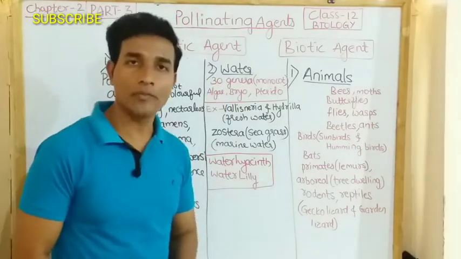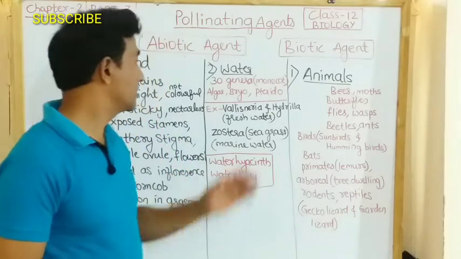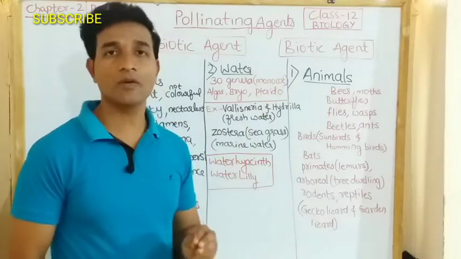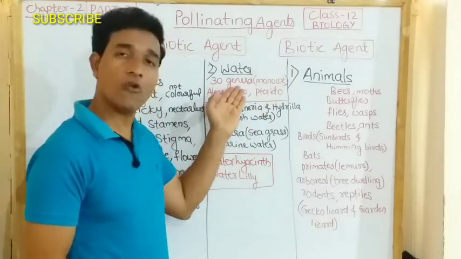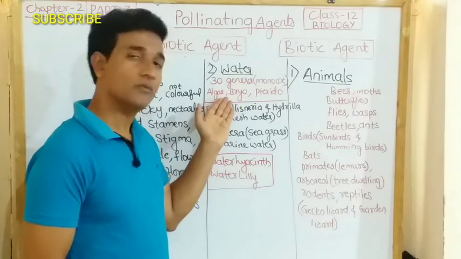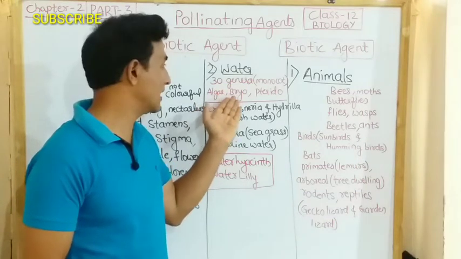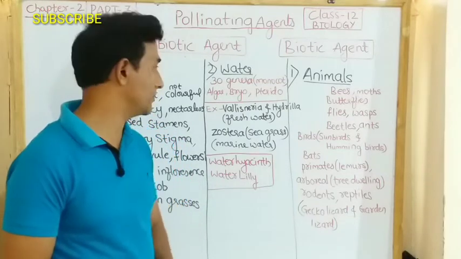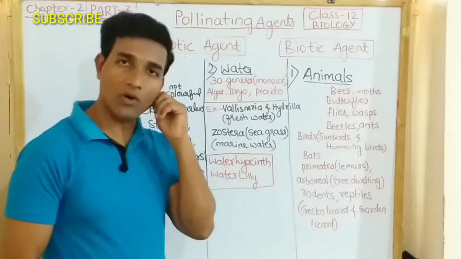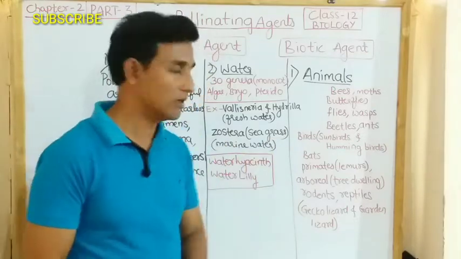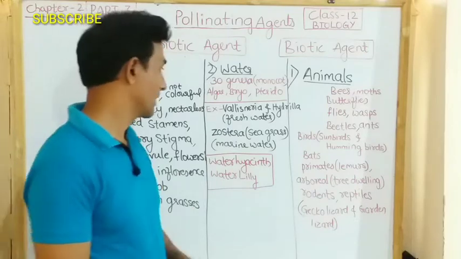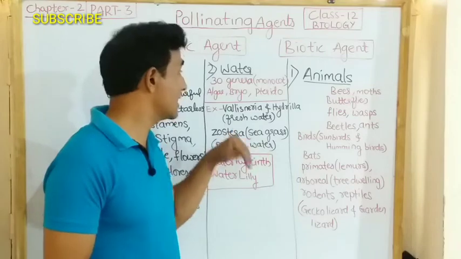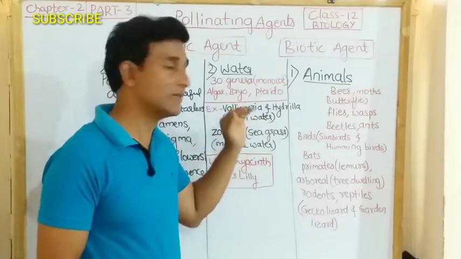Next is water pollination. This is very rare in plants and only about 30 genera from the monocots follow this water pollination. We have seen in the lower plants like algae, bryophytes, pteridophytes, water is the main medium for pollination. We're taking the example of Vallisneria as well as Hydrilla, which are freshwater plants, as well as Zostera, a seagrass, in marine water. Let us study how this pollination is achieved by water.